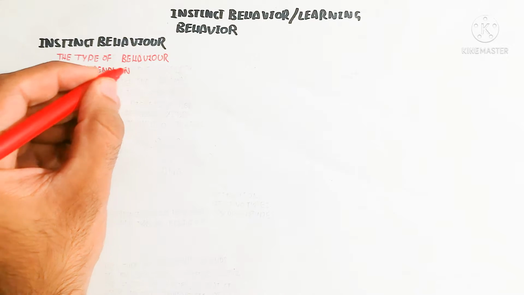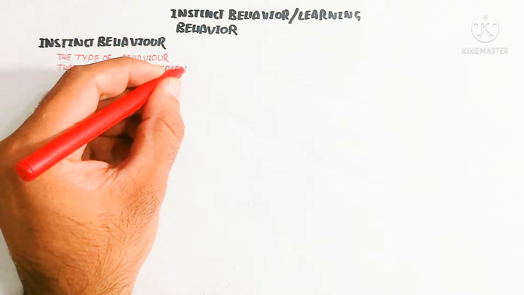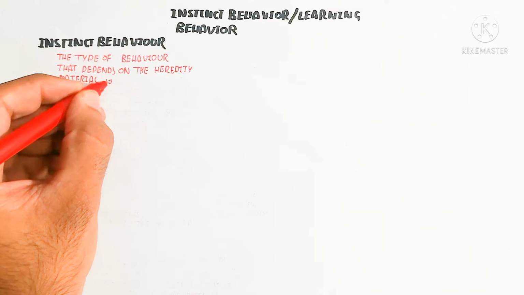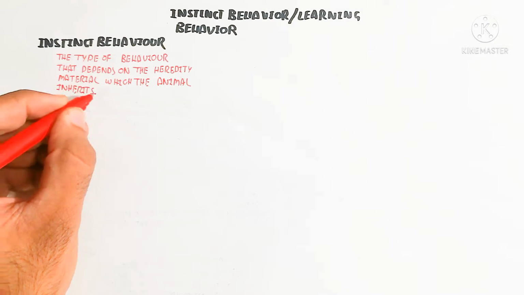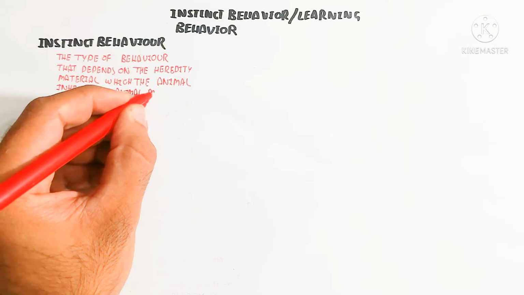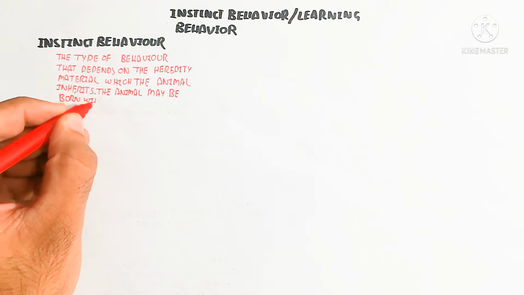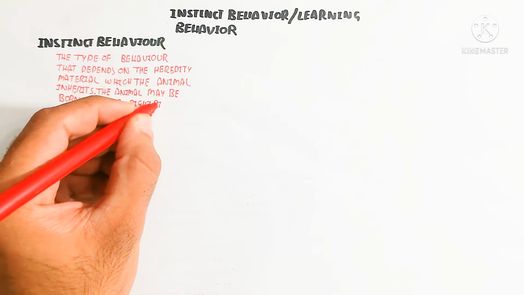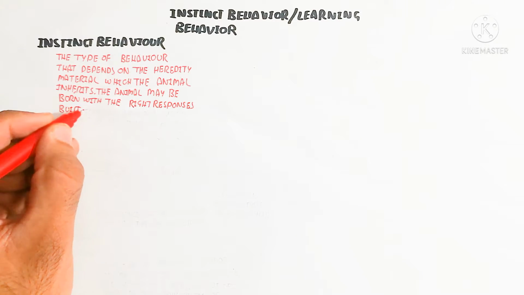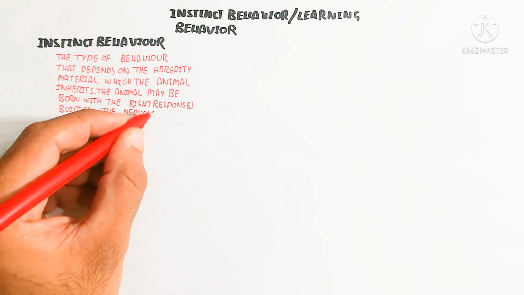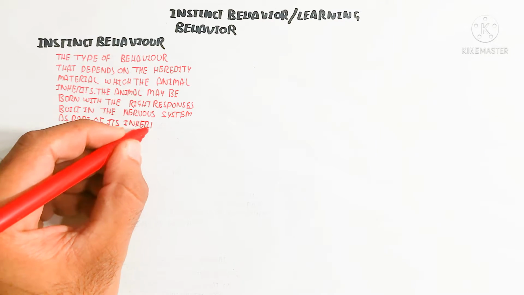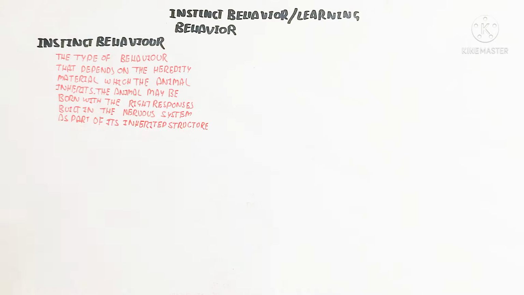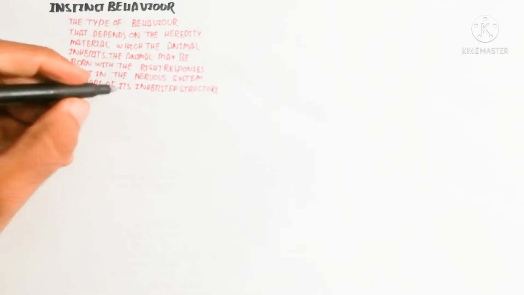Instinct behavior in an animal is the type of behavior that depends on the hereditary material which the animal inherits. The animal may be born with the right responses built into the nervous system as part of its inherited structure. For example, suppose that is the brain. The brain's instinct is due to gene formation, and genes are present through a parental process.